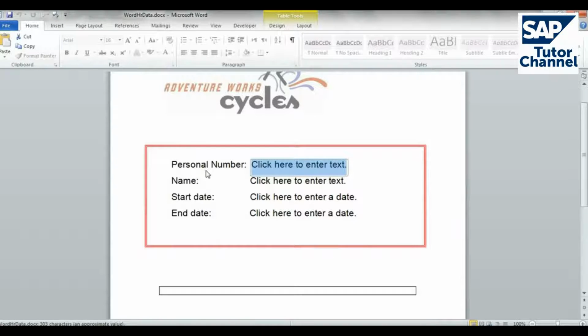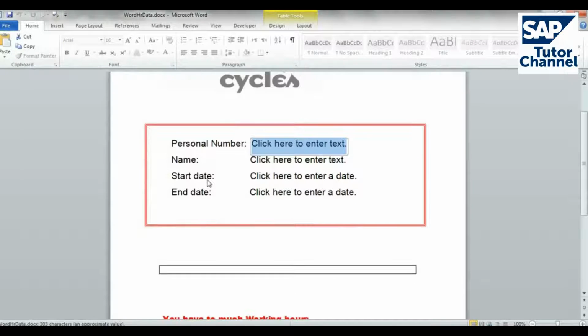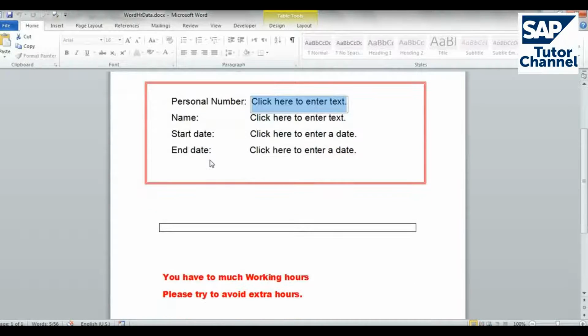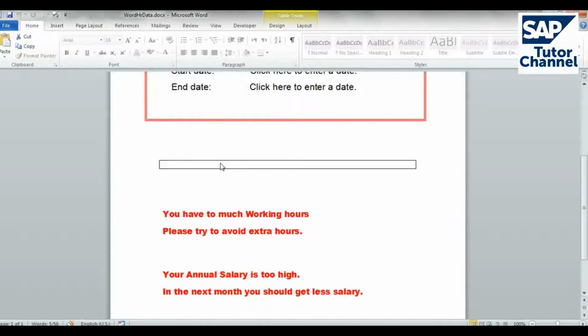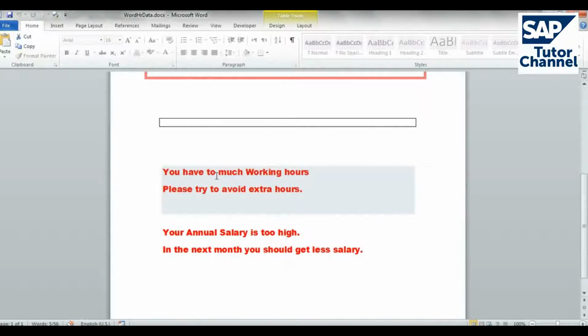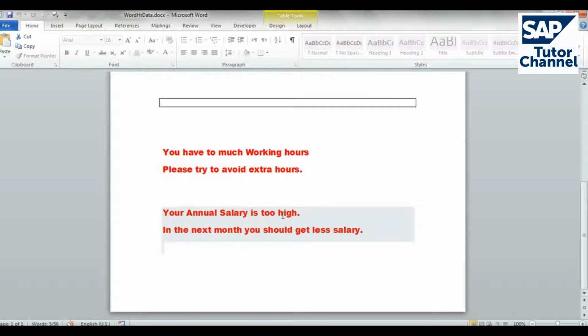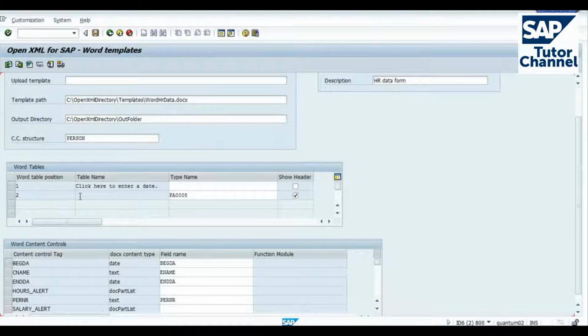We have personal numbers, name, the dates, the start, end, one table, and two controls for text. We'll see later what we do with this. Close it. And we see that we have in the table data from the PA 0008.